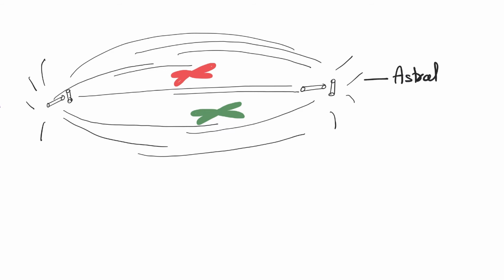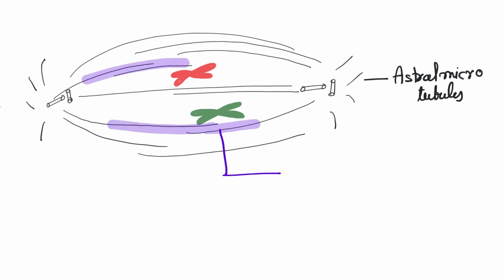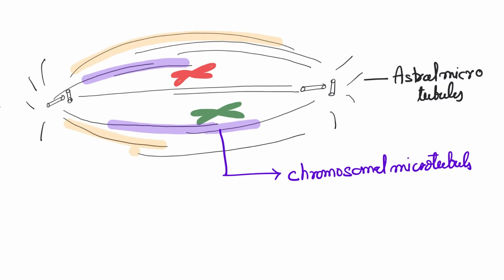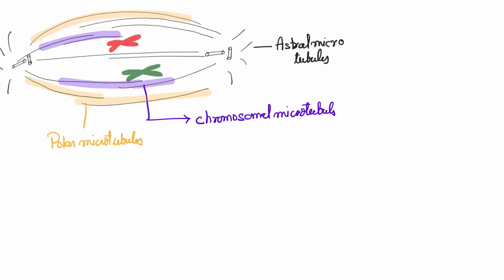Okay, so ultimately, some of the threads are going to shorten and some of them are going to elongate. The microtubules which are linked with the chromosomes, we call them chromosomal microtubules or kinetochore microtubules, because they're directly linked with the chromosome, and they might be first attached to the sites before directly being attached to the kinetochores, right? And the other ones that join the opposite centrosomes, they are called the polar microtubules because they join the poles.